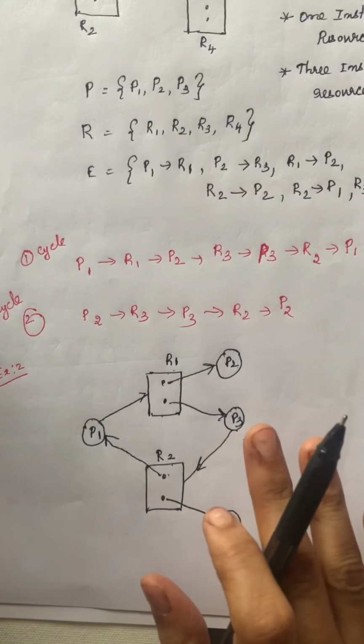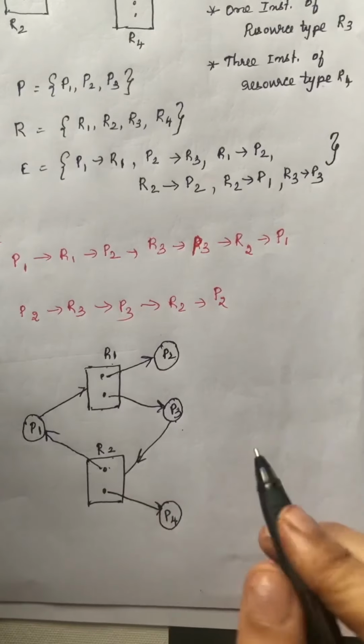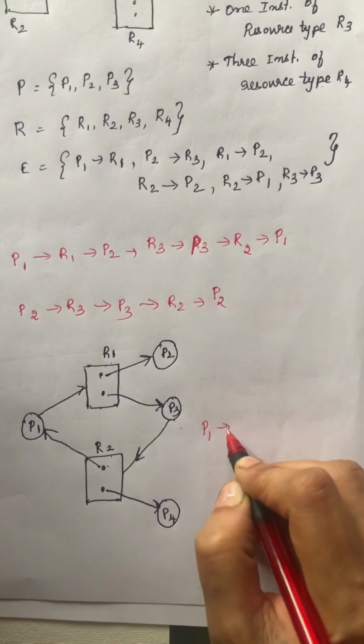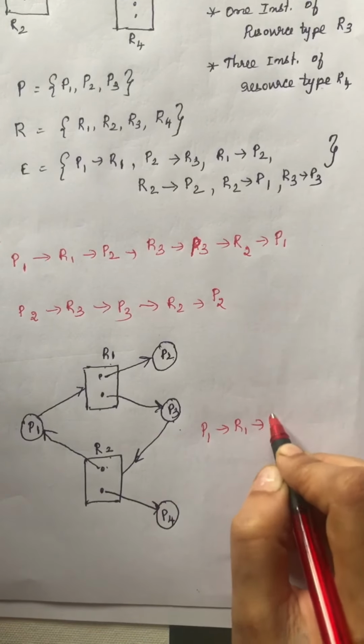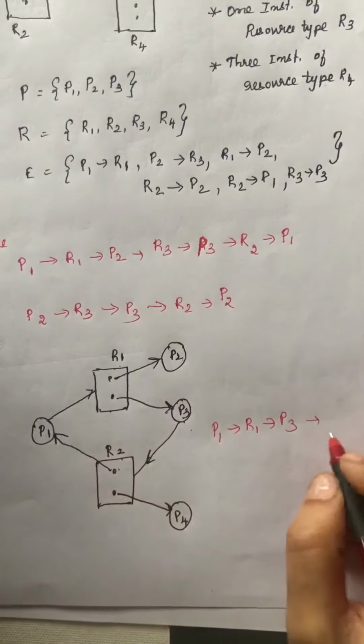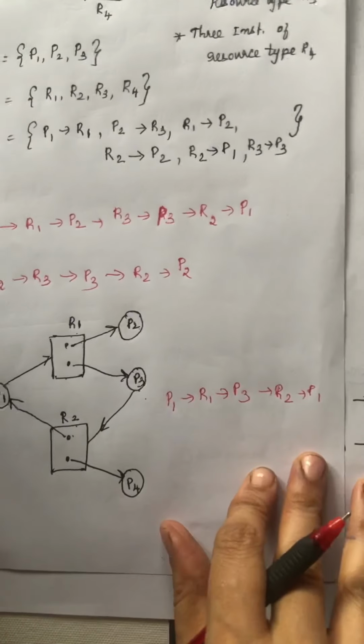So in this system, when we see here, we have a cycle. You have to check whether you have a cycle. There is a cycle from P1 to R1, R1 to P3, then P3 to R2, and from there it goes to P1. So there exists a cycle.